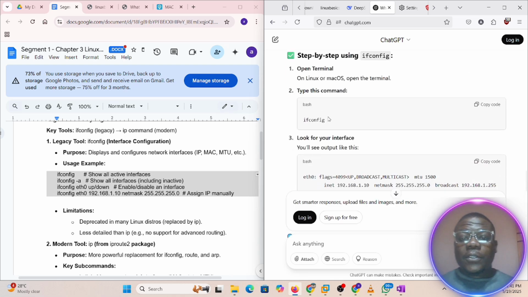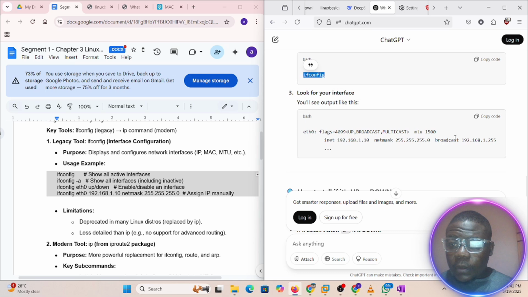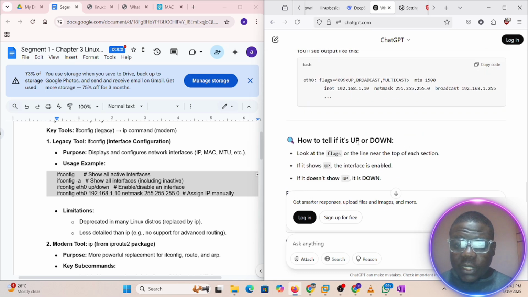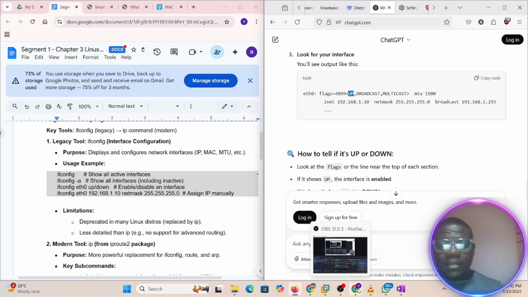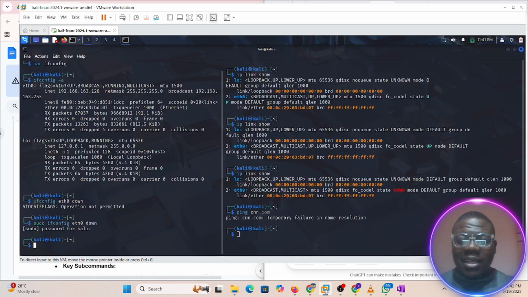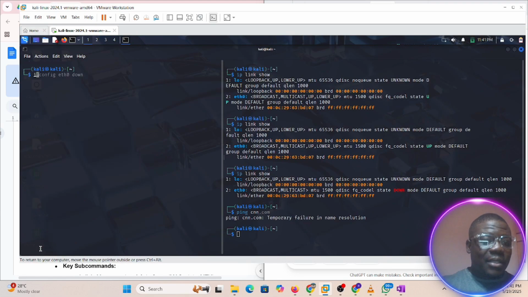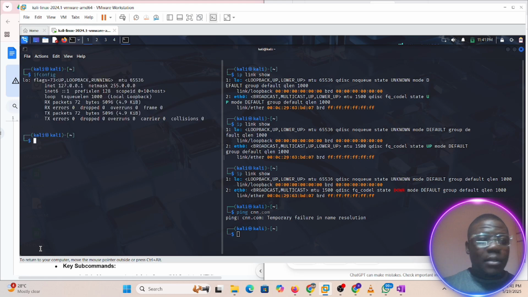Now they said we're using ifconfig, then look for your interface. You will see this broadcast, this is how to tell if it is up or down. Look at the flag. They said the flag now. Exactly. Look at this side. I missed it the other time. You see, my brother, just ask AI. Don't ask anybody any foolish question. So let's clear this. Let's do ifconfig, and let's go to the flag.